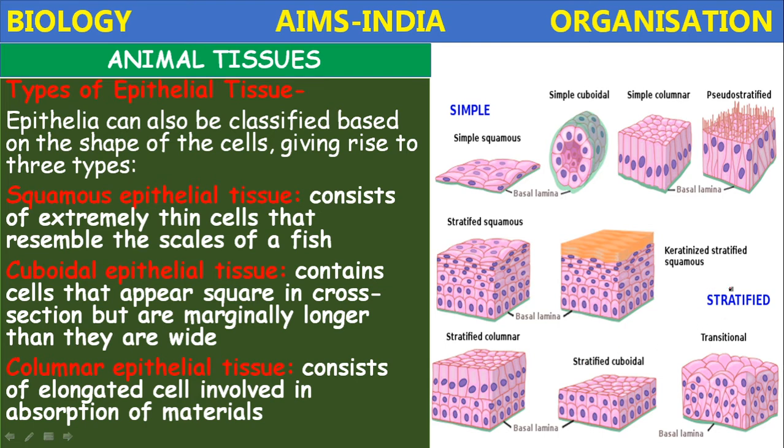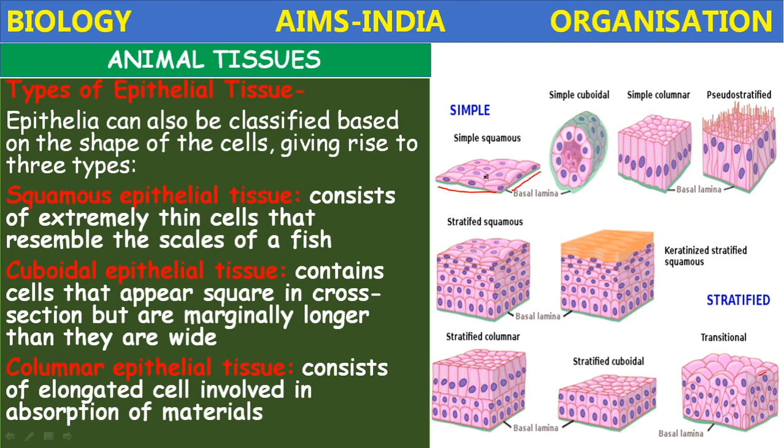First, squamous epithelium cells. What are squamous epithelium? The squamous epithelium means the epithelium consisting of extremely thin cells that resemble the scales of a fish, like this, single layer.